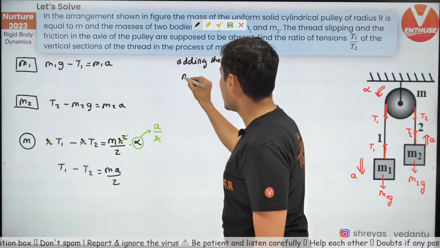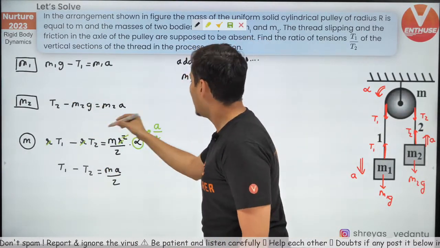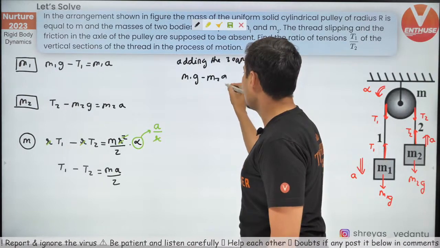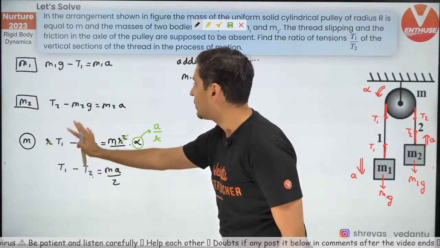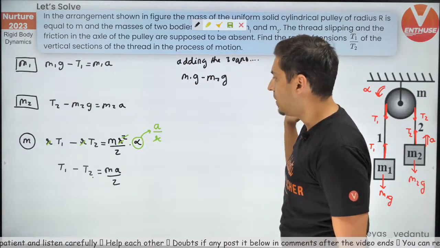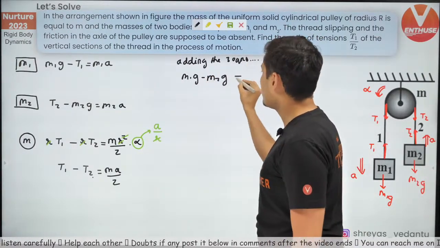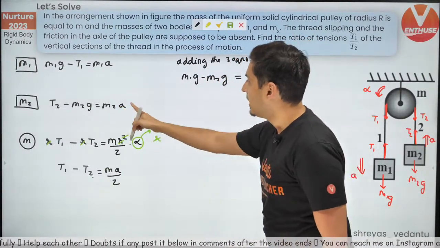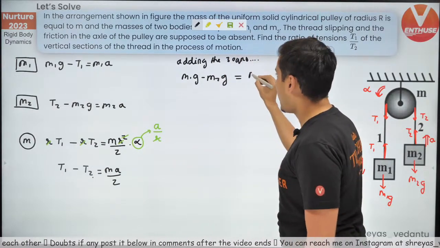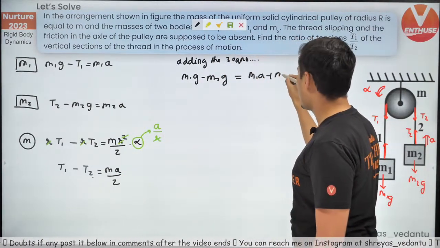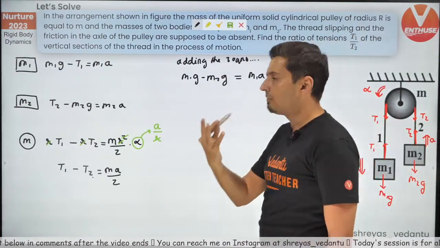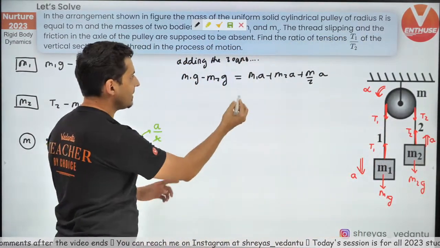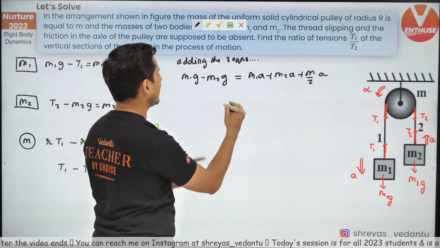So M1G minus M2G, and T1, T2 have got cancelled, is equal to M1A plus M2A plus M by 2 into A. Very cool. So the next step will be basically take G common, take A common.